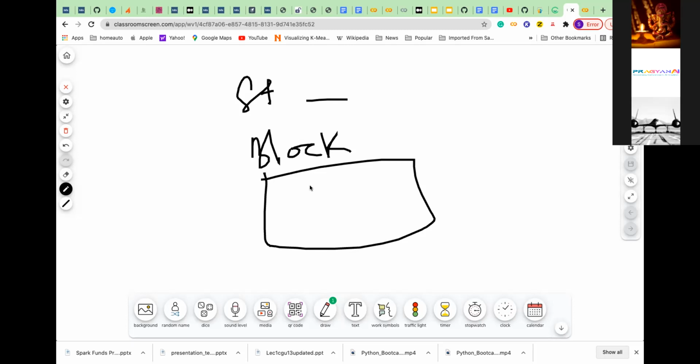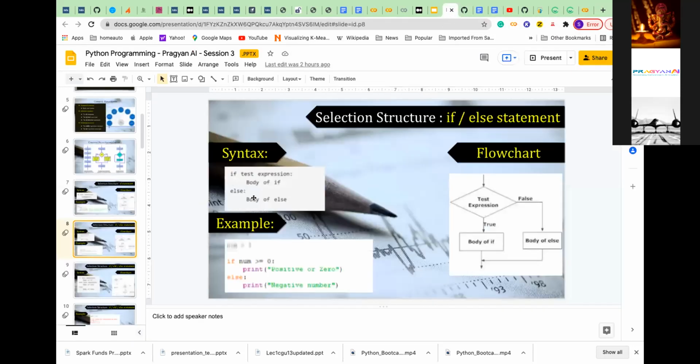So if I say the if block, it means the if block will have the if expression and then the print, and this becomes one block. Or if-else is also a block, whatever is there, that whole thing becomes a block. These are called block statements. So when I say the body of else, this can be a simple statement or it can be a block statement also. Whenever I say body of something, it can be a simple statement like this or another block statement. I hope you understood this. Any question here? It is pretty simple.